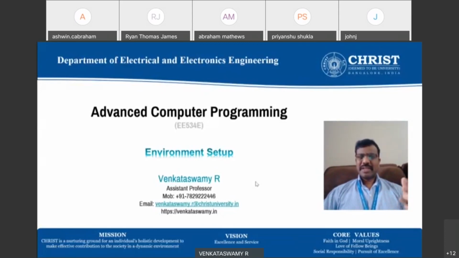So every day you have to see Moodle, and you have to take up all the components. If you miss one, I cannot reopen those components again. So try to see what components are there in Moodle. I'll be using Moodle for the entire assessment, quizzes, practice sessions, assignments, everything I'll post in Moodle.